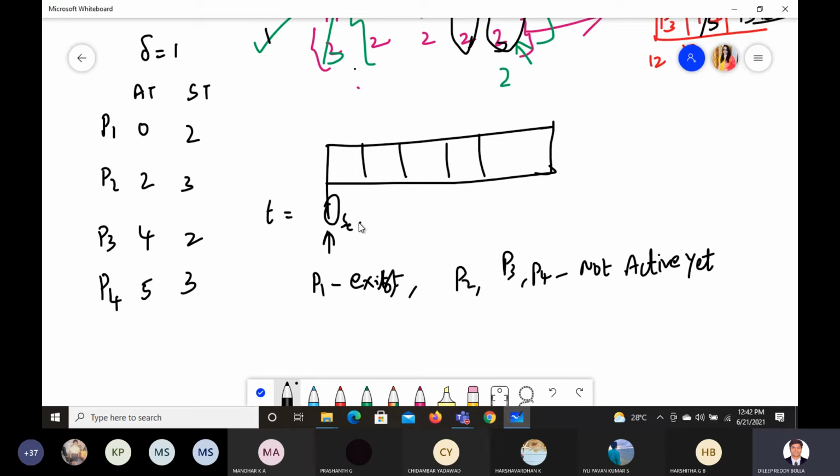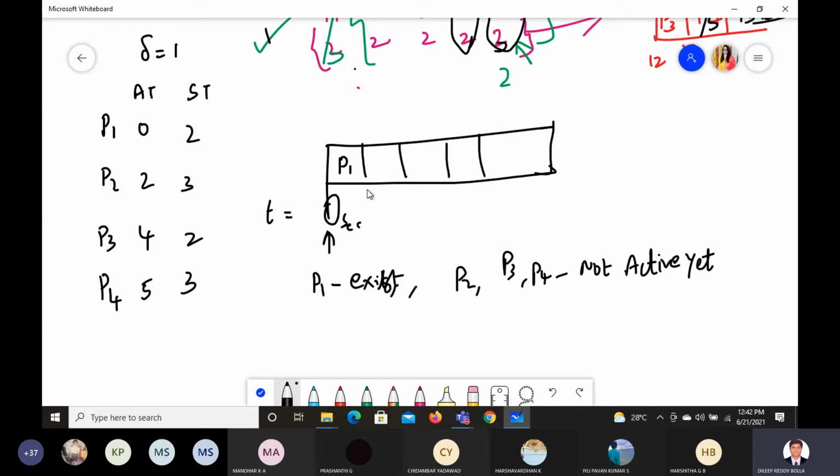Okay, time equals 0 seconds. Nothing is there, only P1 came. Let us say the class will begin at 11:50. Only one student was available, so I'll talk to only that student. Those who are not there, I cannot talk to them, right? So no need to consider them. Only one student is available now, P1 only. I'll enter it into the queue.